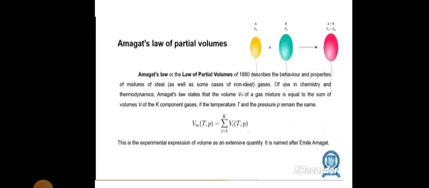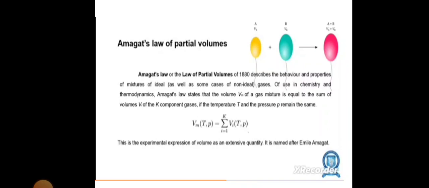Amagat's law of partial volumes. Amagat's law, or the law of partial volumes of 1880, describes the behavior and properties of mixtures of ideal gases, as well as some cases of non-ideal gases, of use in chemistry and thermodynamics.